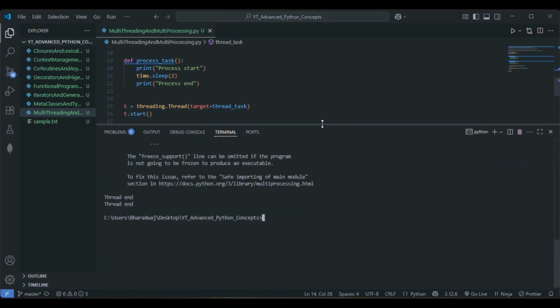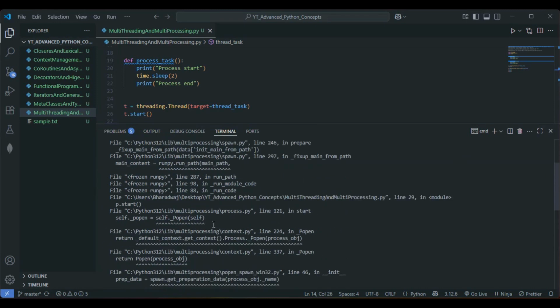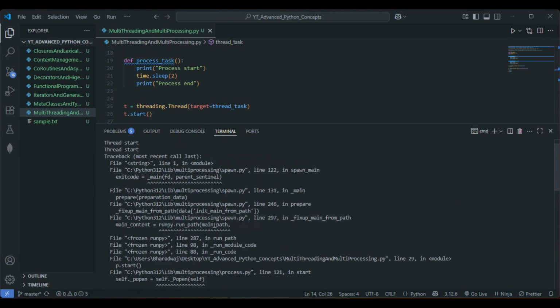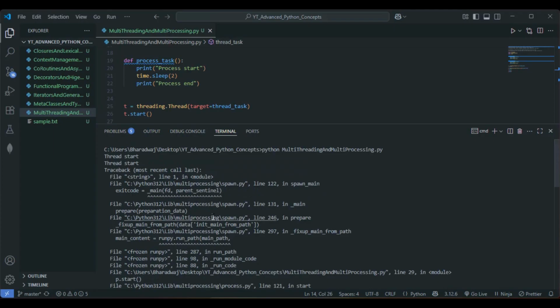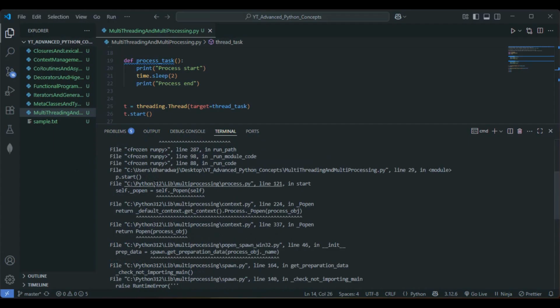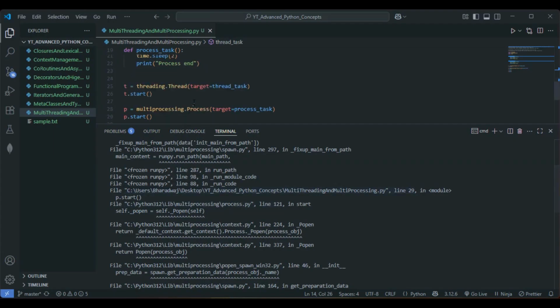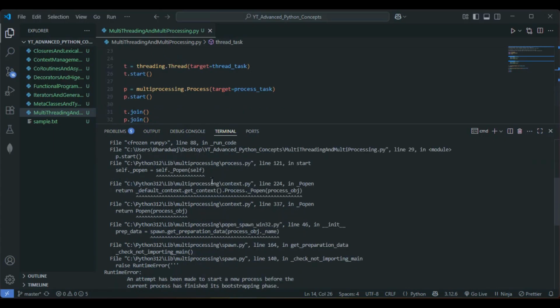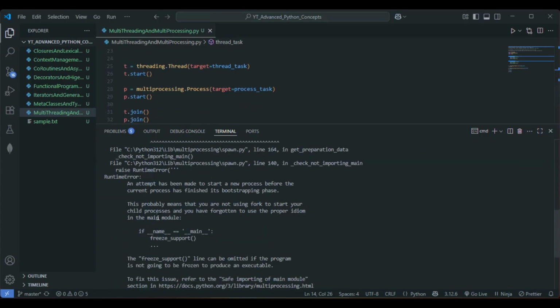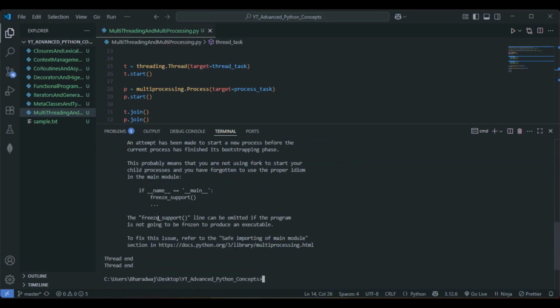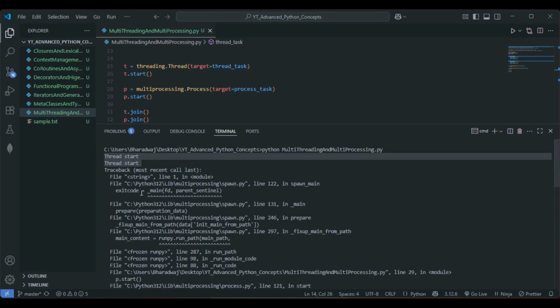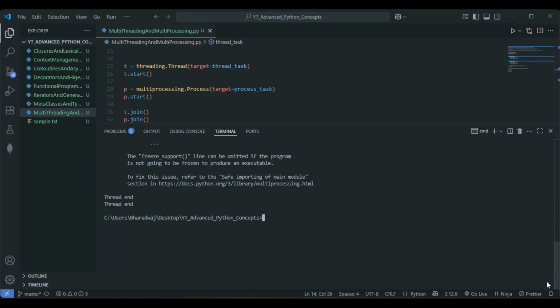Just give me a second here. What error are we getting here? Main. Thread start, we are getting here. This is fine. And we are getting frozen on line number 29. An attempt has been made to start a new process before. So this is fine, we are getting thread start. So this is wrong, actually. Just give me a second here.